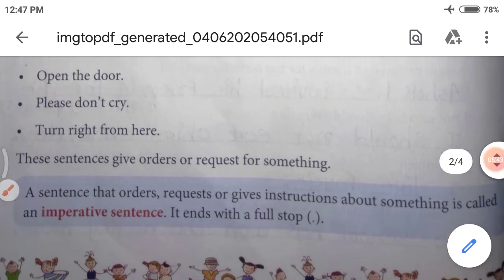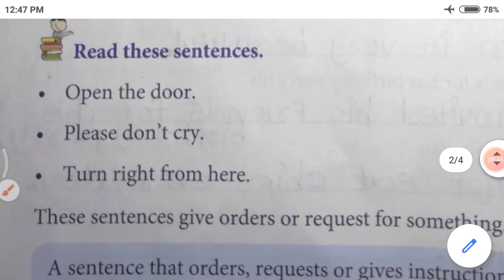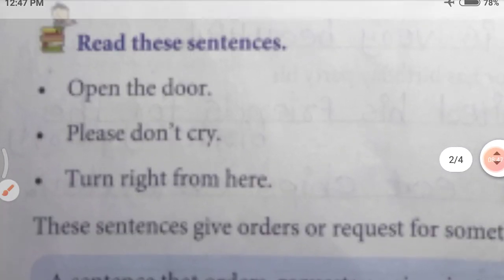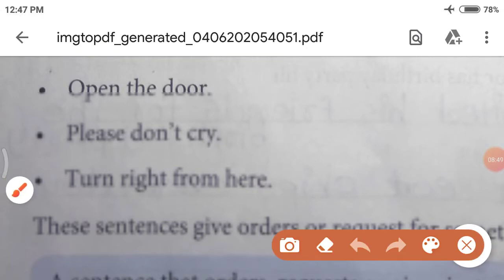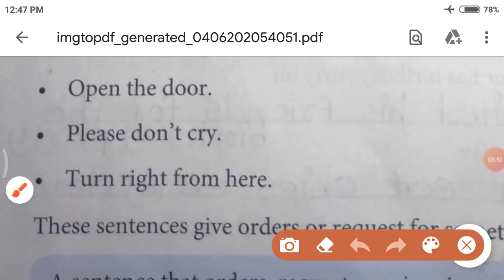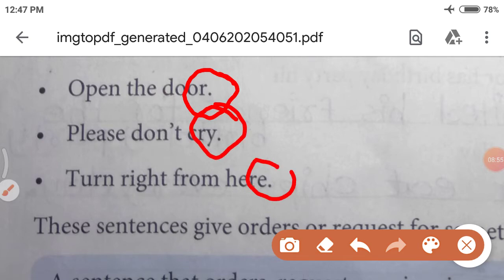Let me show you all the imperative sentences. Either it is an order, request or instruction, it ends with a full stop. You can see, the first sentence is an order. It also ends with a full stop. The second sentence is a request. It also ends with a full stop.